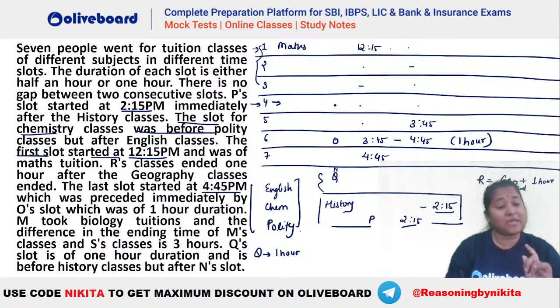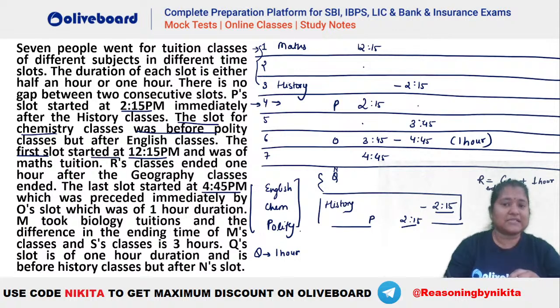Now, can we have your P on 5? That also we need to check, right? It is given that if P has to be there on 5, then P has to start at 2:15, which is not a possibility because 2:15 to 3:45 is more than 1 hour, which is not a possible slot. So you can see the only possibility will be P here, starting at 2:15. If this is starting at 2:15, that means the one immediately before it must be ending at 2:15, and this has to be your history, isn't it? So this is your history here. I hope this is clear everybody till here.